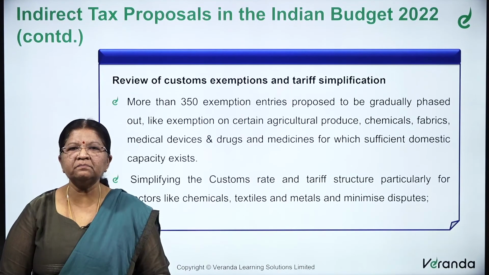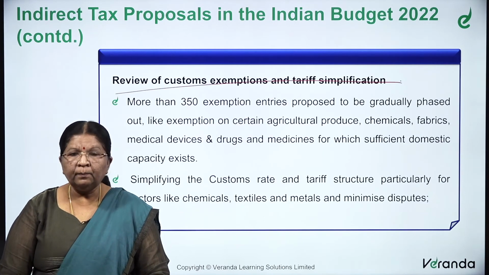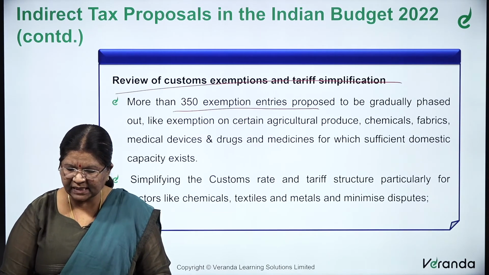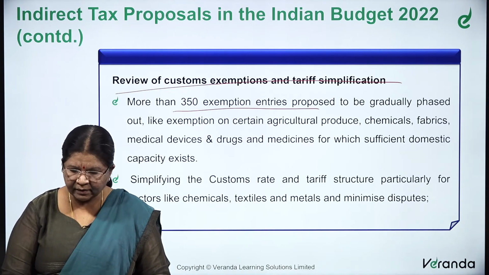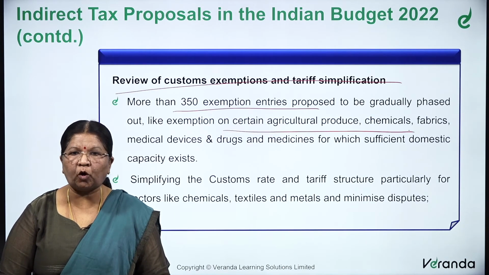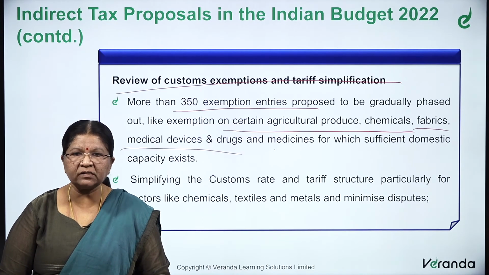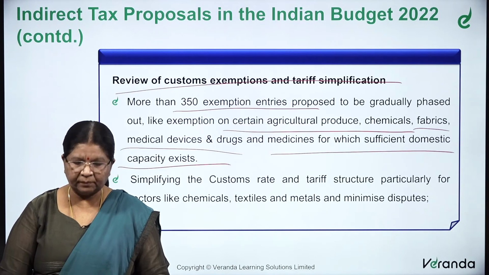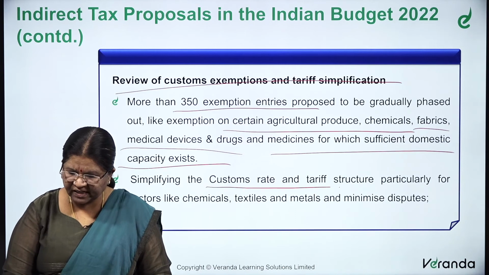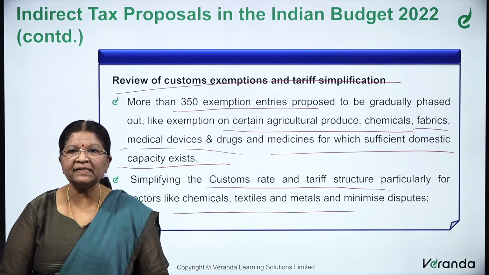The review of customs exemptions and tariff simplification. More than 350 exemption entries are proposed to be gradually phased out, like exemption on certain agricultural produce, chemicals, fabrics, medical devices and drugs and medicines for which sufficient domestic capacity exists. And to simplify the customs rate and tariff structure, particularly for sectors like chemicals, textiles and metals, and minimize disputes.